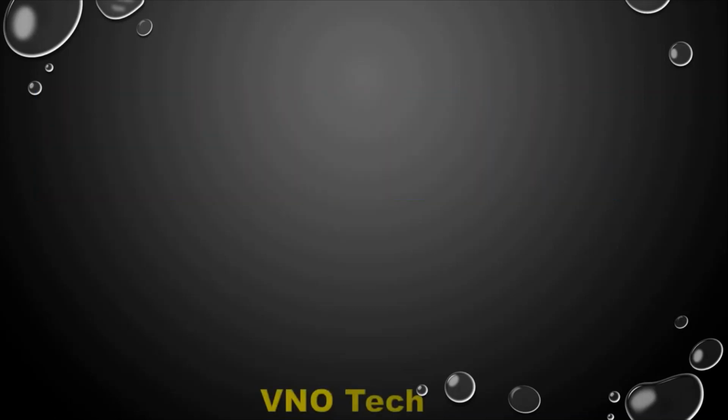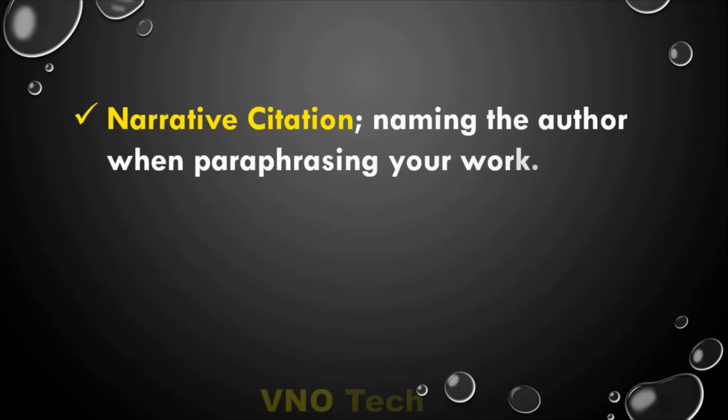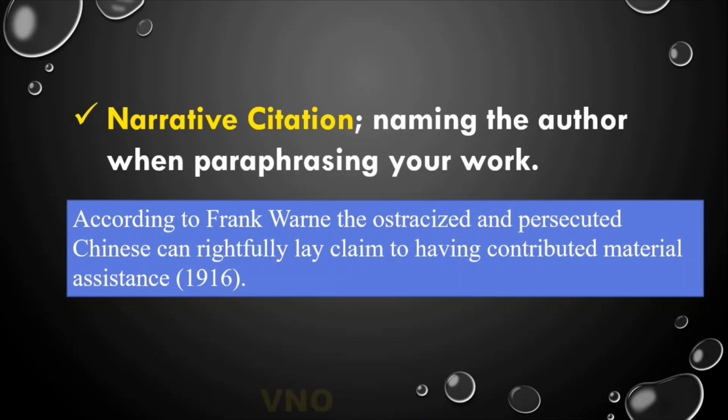Let's move to number 2, narrative citation. Narrative citation is simply naming the author in between when paraphrasing your work. Let me give you an example. According to Frank, the ostracized and persecuted Chinese can rightfully lay claim to having contributed material assistance, 1916.